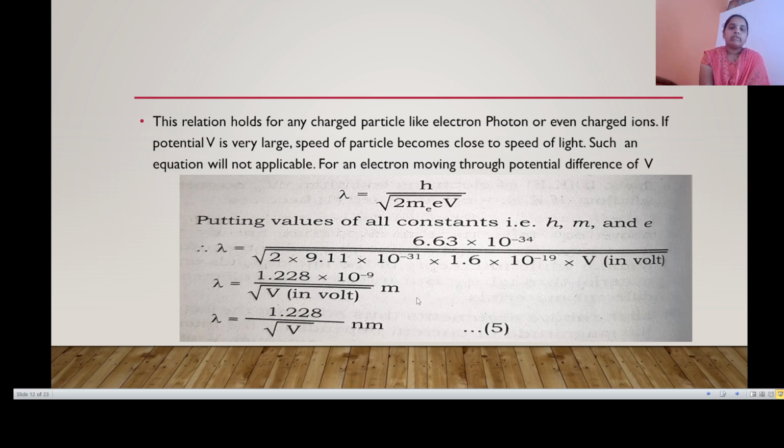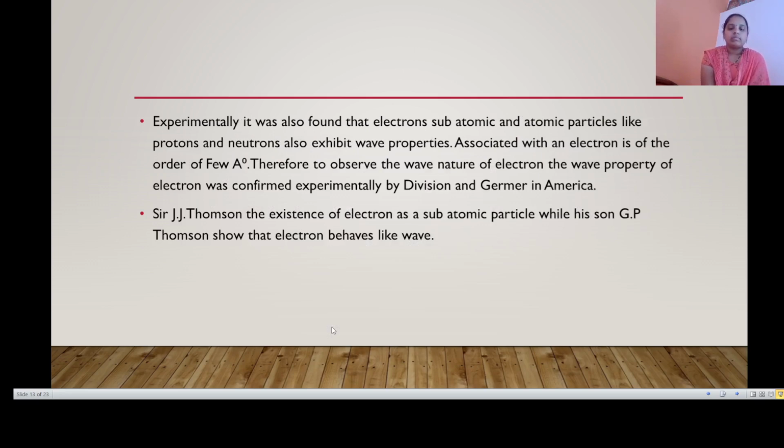By solving this equation, we get λ = 1.228 × 10^-9/√V meters, that is, λ = 1.228/√V nanometers. Here 10^-9 is nanometer. Therefore, in nanometers, the wavelength is λ = 1.228/√V, where V is the voltage in volts.